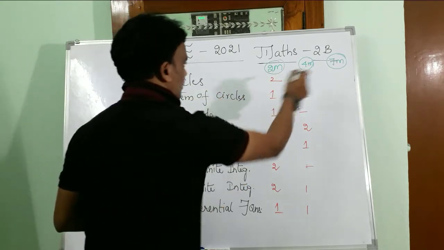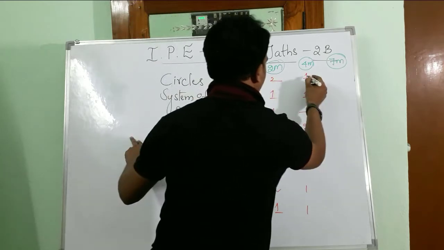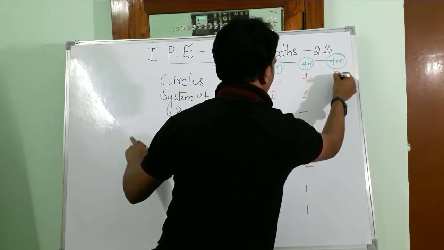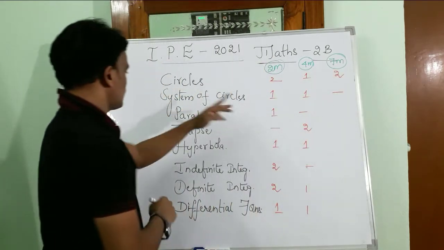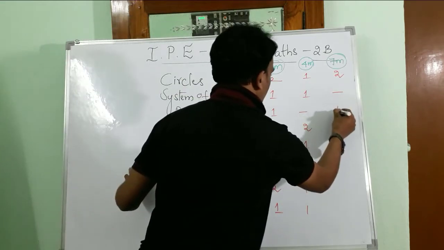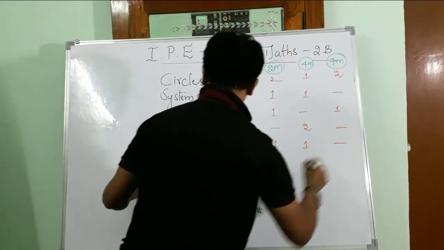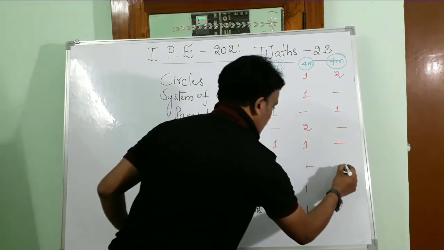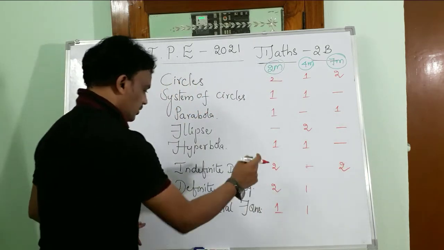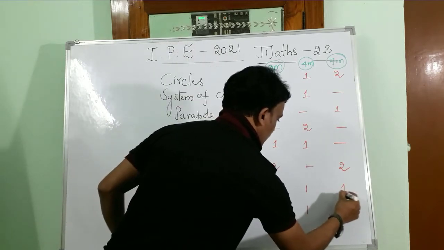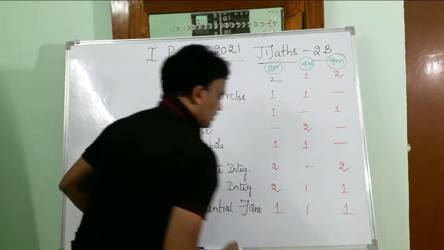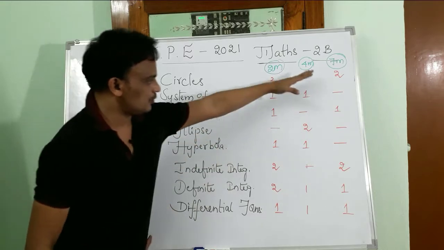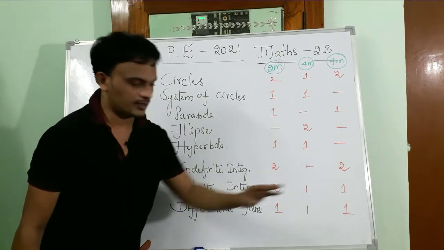Coming to the 7 marks questions, from the circles you are going to get 2 questions, from the system of circles no question, from the parabola 1 question, no questions from the ellipse and hyperbola, and from the indefinite integration there are 2 questions, 1 question from the definite integration, and 1 question from the differential equations.